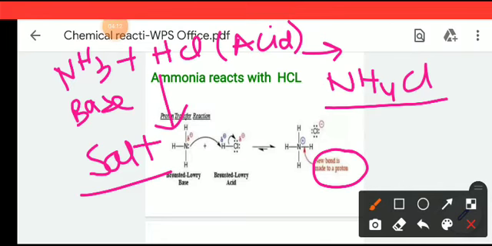And between NH4 plus and Cl minus, the bond is ionic. So in the NH4Cl compound we have all 3 types of bond: covalent, coordinate and ionic. Please remember this as well. So whenever ammonia reacts with HCl, it will give a salt, that salt will be NH4Cl.